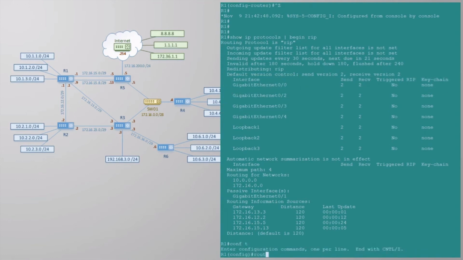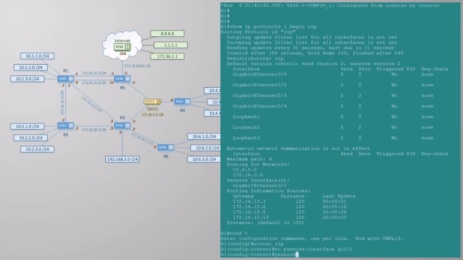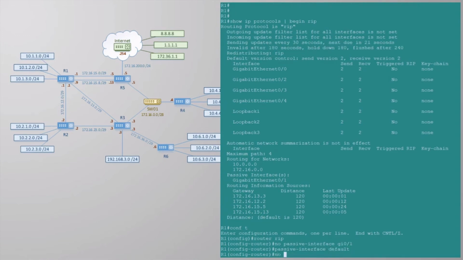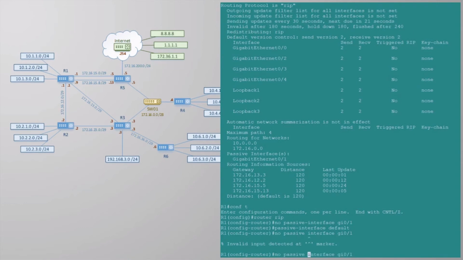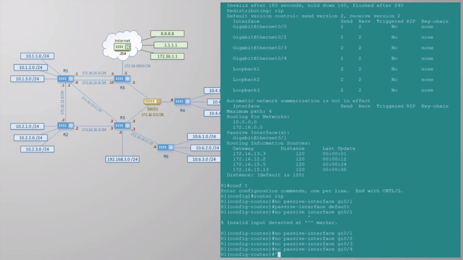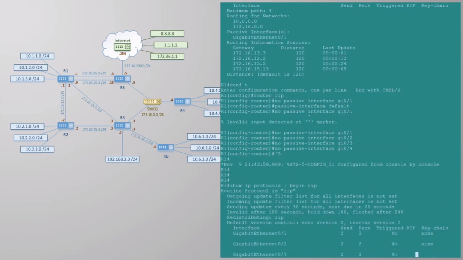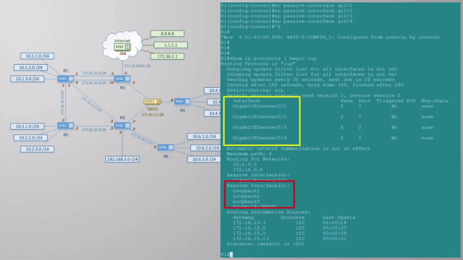Let's put that back in for now and look at an alternative approach. I prefer this method myself, which is to set all interfaces as passive by default. We then disable this on any interface that we do want to participate in RIP. I find this to be a bit more secure, as we can't accidentally have RIP turned on. Notice here that the loopback interfaces are now missing from this list.